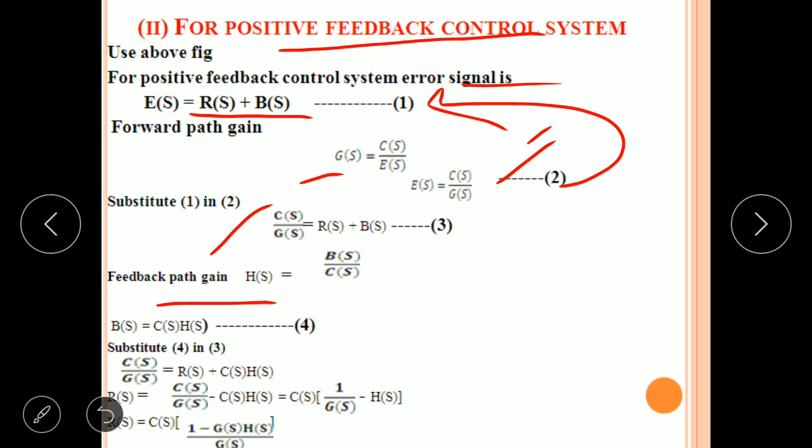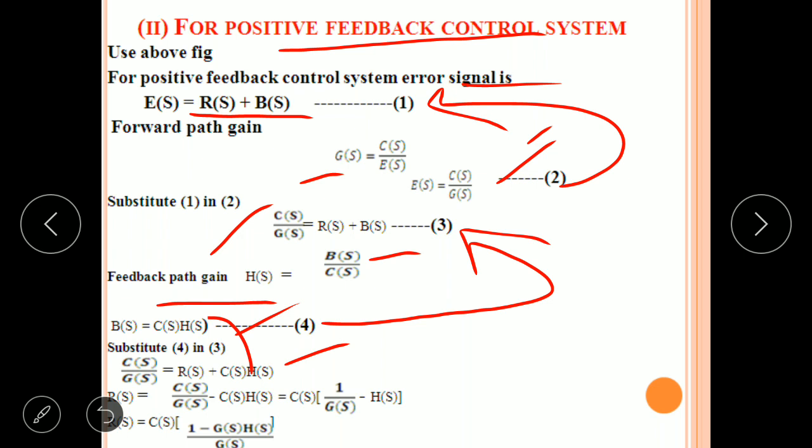Consider feedback path gain H of S equal to B of S by C of S. Now write down this equation for B of S equal to C of S into H of S. Now it is equation 4. Substitute this equation 4 in 3. You will get the equation C of S by G of S equal to R of S plus C of S into H of S.